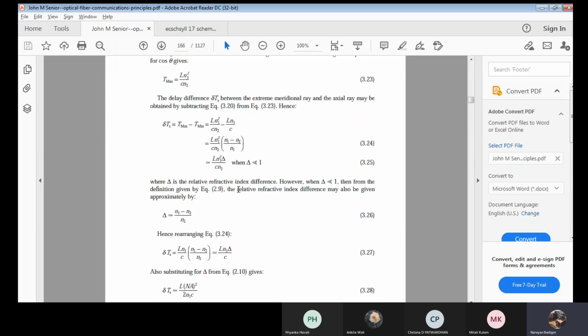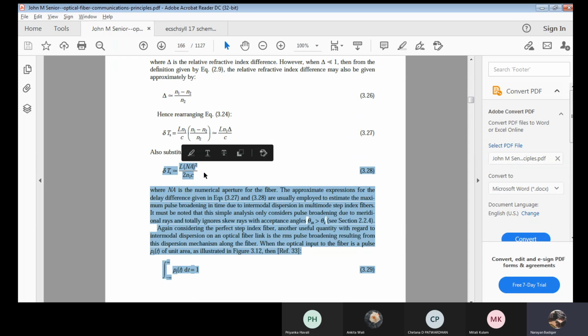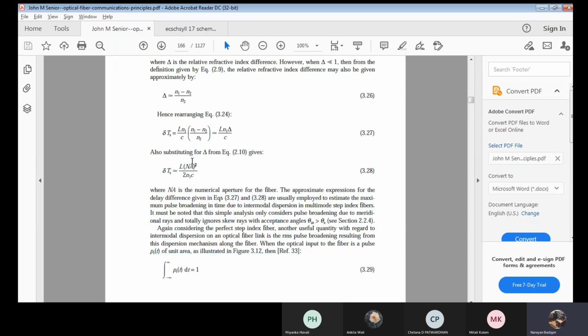Here it is. Clearly, as mentioned, I am using that NA value or the delta value. Clear? If you just transform that NA, I am going to get it like this. It was square root of 2 times delta, right? That square root I removed, and that NA which was on the LHS is now squared. That's all.